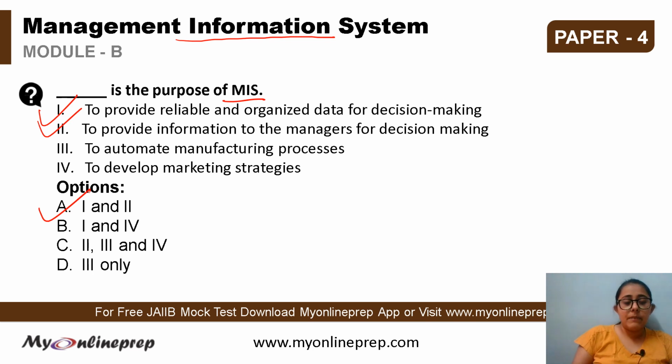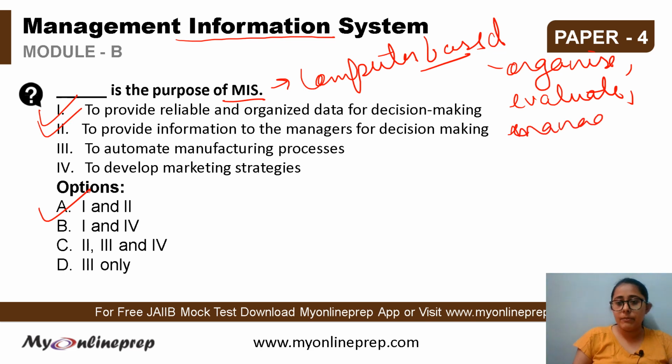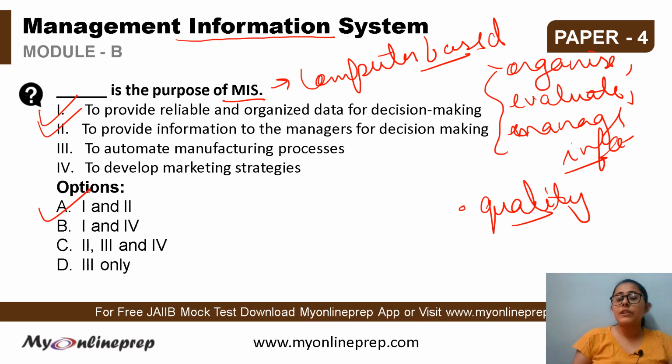So MIS, or the management information system, is actually a computer based system that helps the managers by providing them with the tools to organize, evaluate, and efficiently manage the information. It is a tool for the managers, so it helps the managers. And the main purpose is gathering information for decision making. And what is important here is that it should be quality information. If the information that is provided is wrong or not related to the issue in question, then it will not resolve the problem.